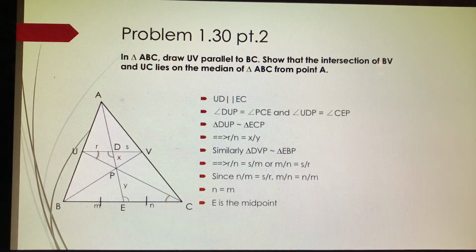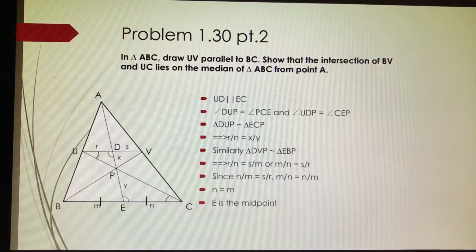Now, if we look closer at triangles DUP and ECP, since UD is parallel to EC, we can tell by transversals that angle DUP is equal to angle PCE and angle UDP is equal to angle CEP by alternate interior angles.